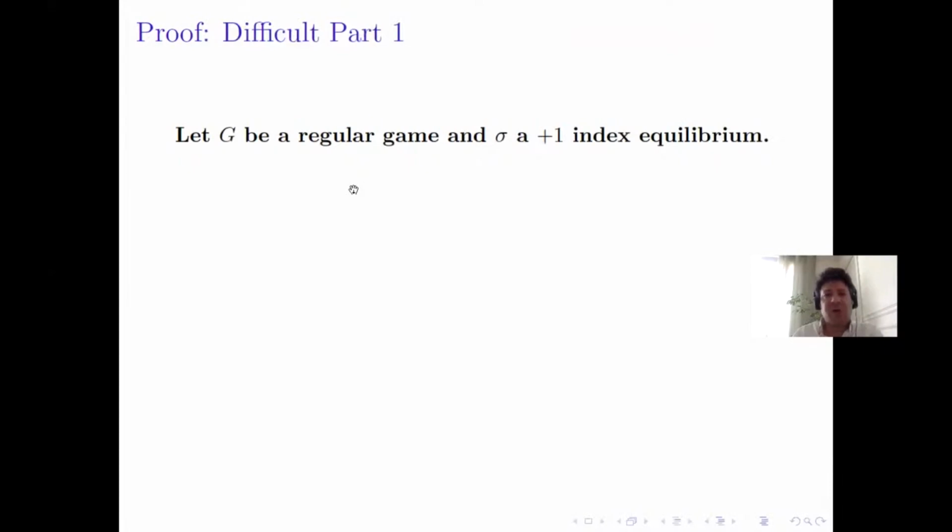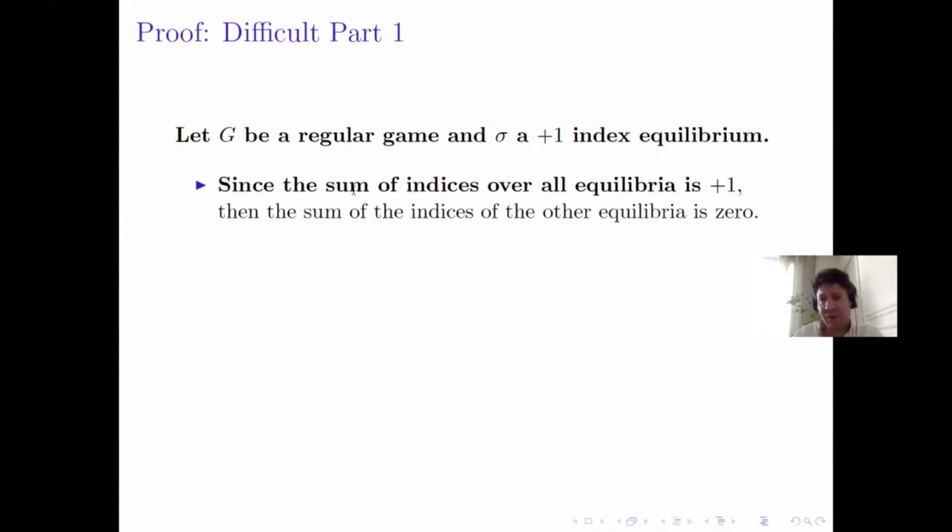So now let's do the other direction. I give just an idea about the proof because it's much more complex to explain in a few slides. Suppose G is a regular game and sigma is an equilibrium with index +1, and we want to show that we can add strategies to G so that the unique equilibrium remaining is sigma. So we want to kill all other equilibria as in the examples before. Since the sum of indices over all equilibria is +1, the sum of indices of the other equilibria is 0.